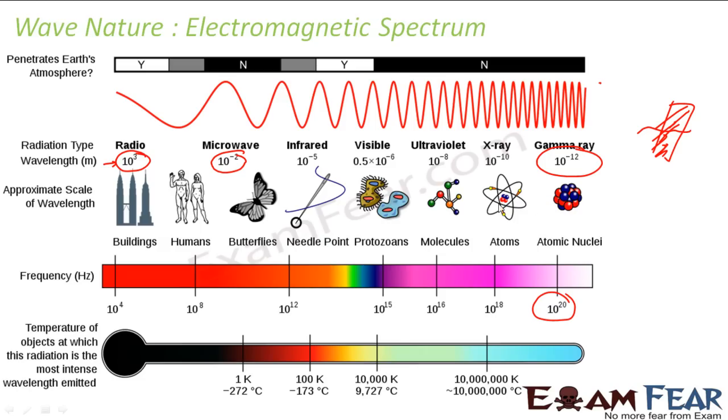X-rays can also cross, but the bones and all, they won't cross. That's because it's the atomic level. The wavelength of X-ray is almost equal to the size of atoms. If you talk about radio waves, we have a lot of problems that the radio signals are not coming in fine, so we put a big antenna and then we get good signals.